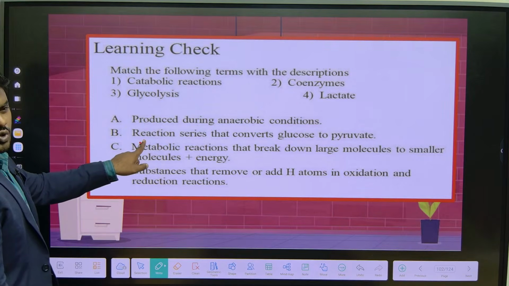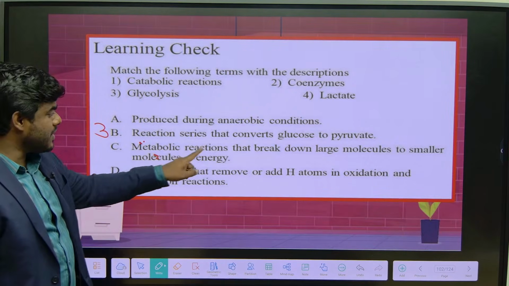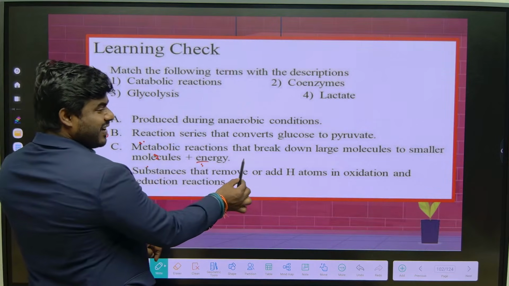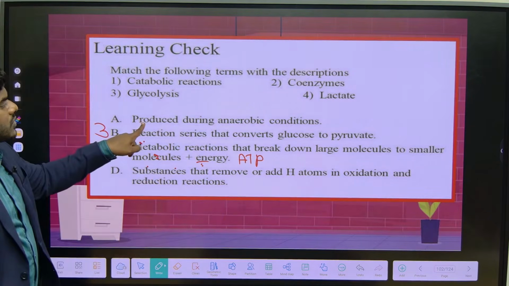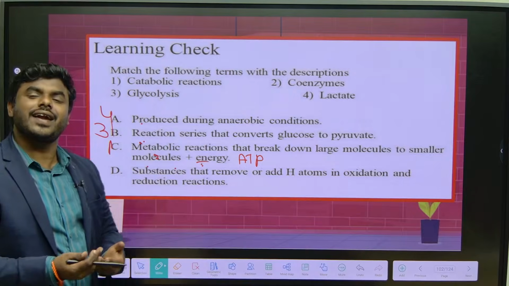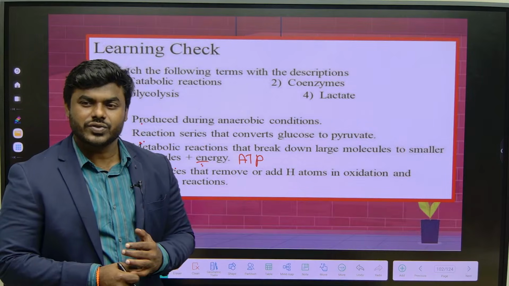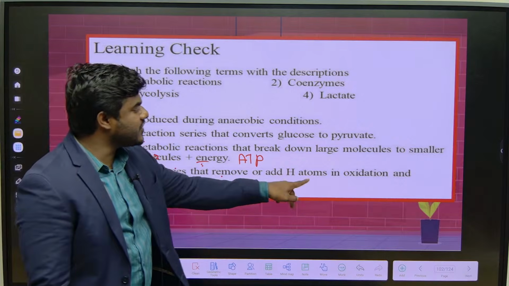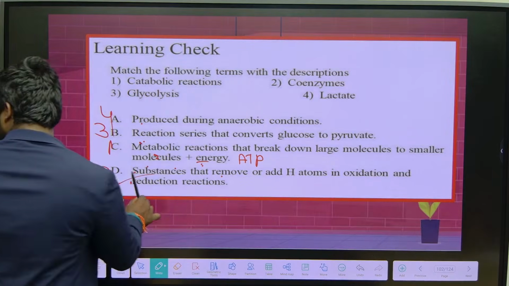Reactions that convert glucose to pyruvate, call it glycolysis. Simple. Okay. Metabolic reactions that break down large molecules to smaller molecules plus release of energy, what reaction is it? Catabolism. Correct na? Produced during anaerobic condition is lactate. So remember, coenzymes. NADH is a coenzyme. FADH2 is a coenzyme. Correct now? What is the function? Transfer of electrons or protons. That's all. Substances that remove or add H atoms in oxidation and reduction reactions are said to be coenzymes. Correct no? Alright, everyone is clear.